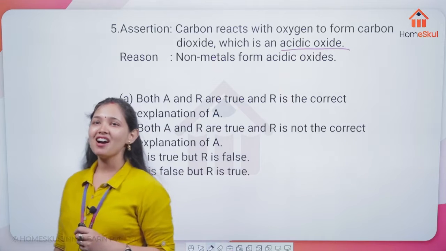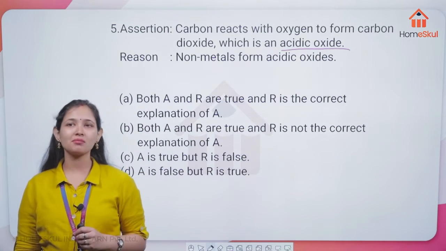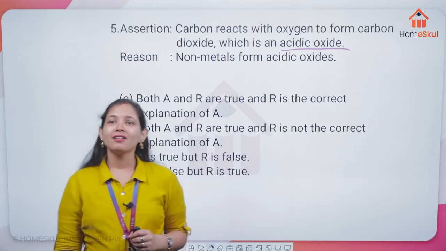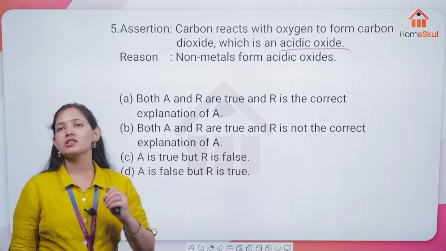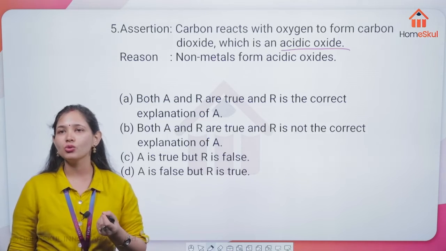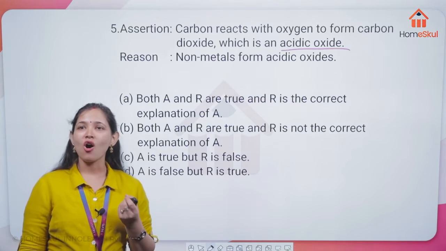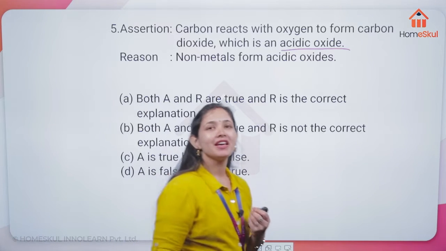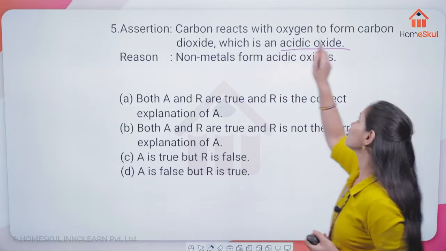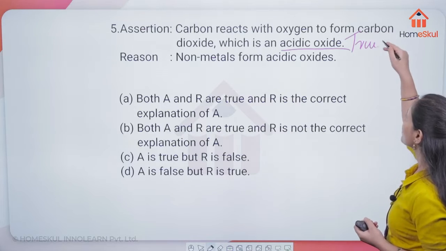Yes, Diya. Very correct. It is a true statement. All this carbon, when carbon and oxygen combine, they are going to form CO2. Velga says option A is correct. Very correct, Velga. Here your assertion is going to be the true statement.